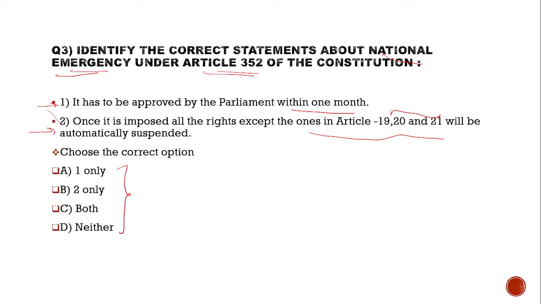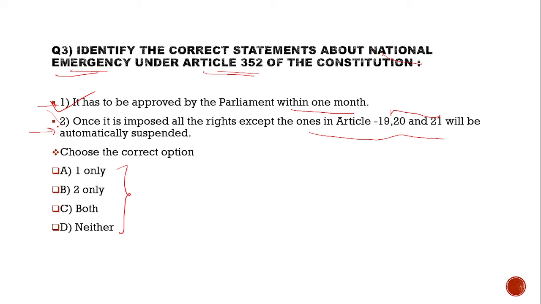See, look at statement 1. The national emergency has to be approved by the Parliament within 1 month. This statement is correct. The national emergency under Article 352 must be approved by both the Houses of Parliament within 1 month from the date of issue. So, the first statement is correct.